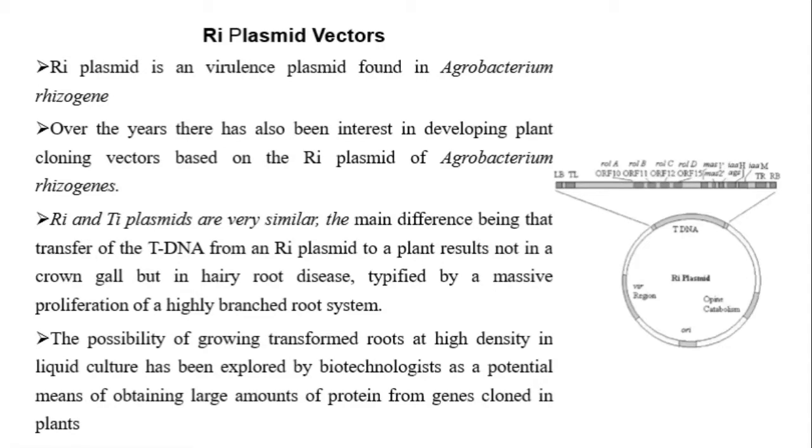Both plasmids transfer a portion of their DNA into the host chromosome. But the main difference is that